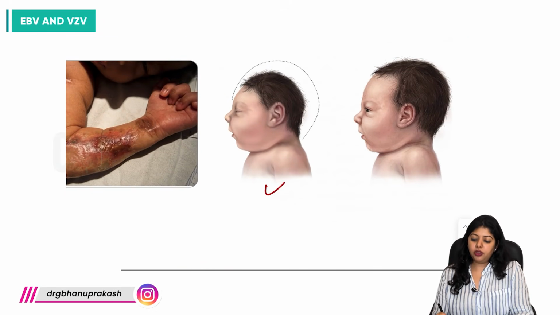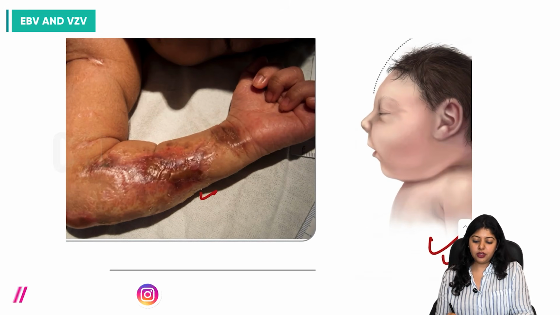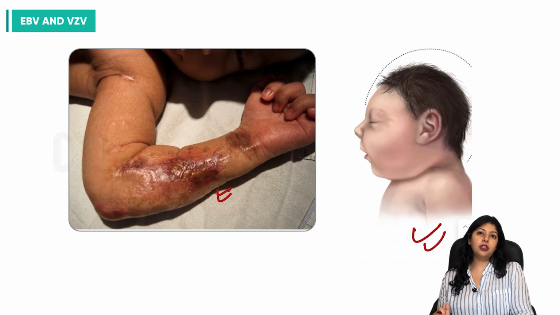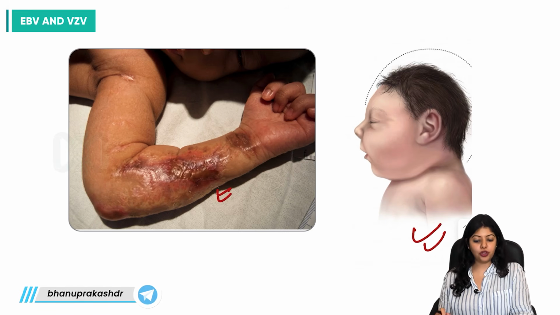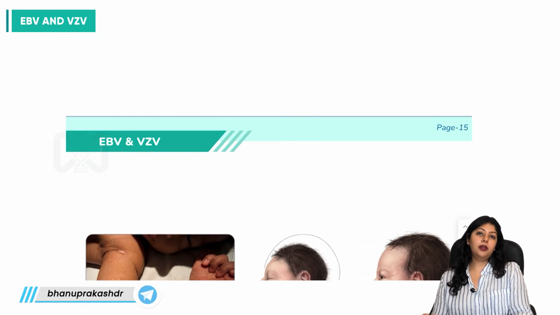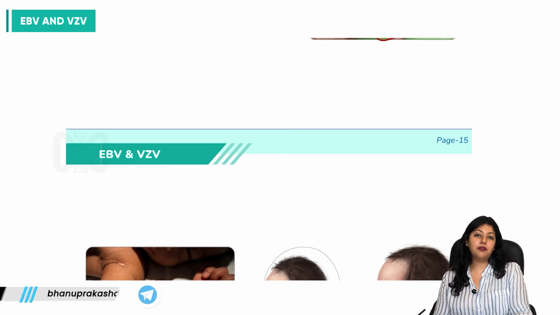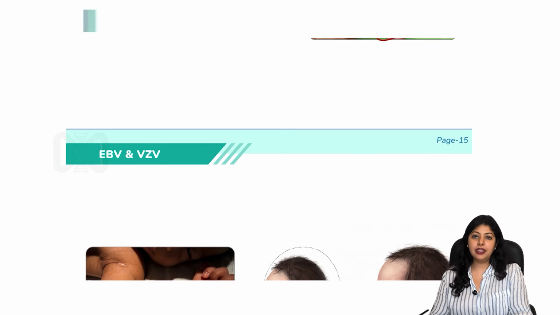This is the typical cicatricial skin lesion which will be given as an important image-based question when asked about congenital varicella syndrome. So this was all about Epstein-Barr virus and varicella zoster virus clinical manifestations and latency sites. Thank you.